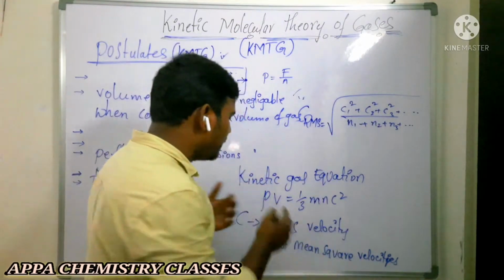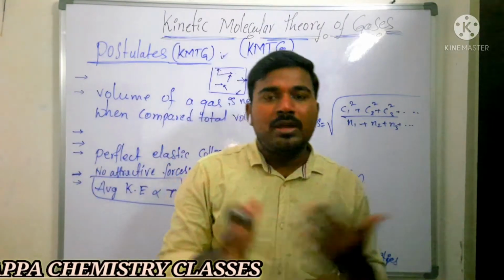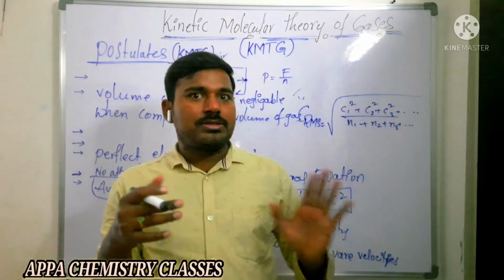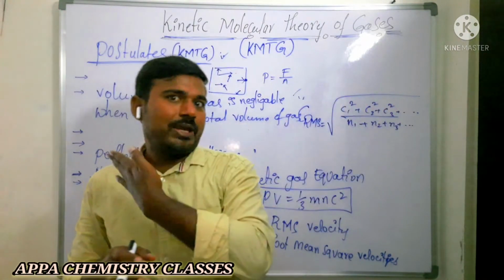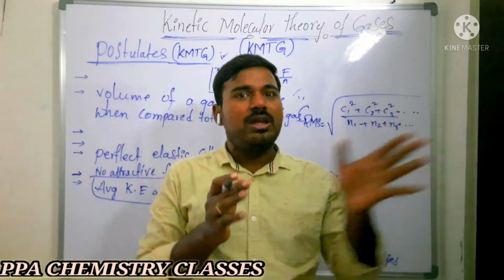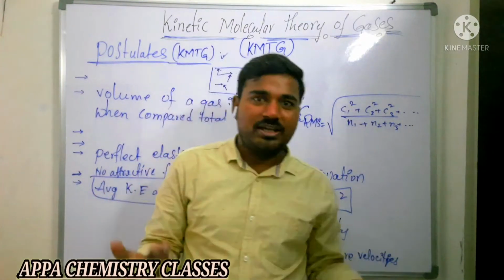What is the significance in this kinetic gas equation? Why do we have to take the RMS velocity? We know that velocity is a vector quantity. Some gas molecules will move in this direction, some exactly in the opposite direction. When a gas molecule is moving in the forward direction, we take it as positive. If it is moving in the opposite direction, we take it as negative.